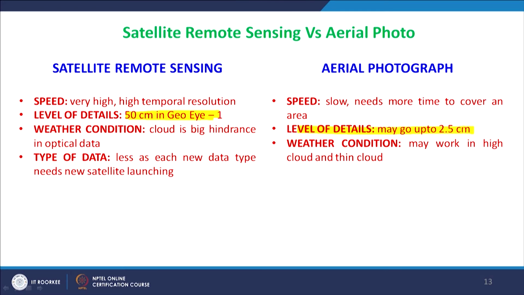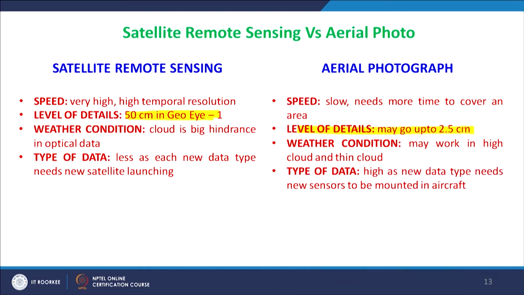Then what type of data: each new data type needs a new satellite launch. That means if you want to change sensors or have a new idea or new development, then a new satellite has to carry it. But in the case of aerial photography, the same aircraft can carry different sensors.